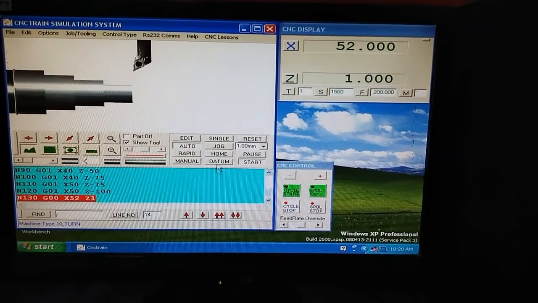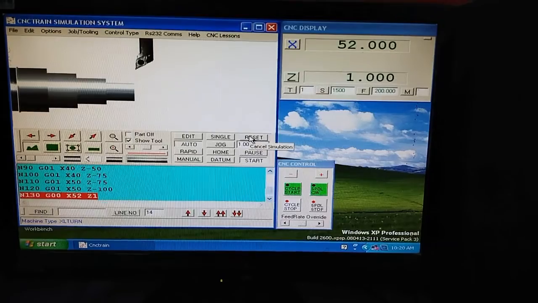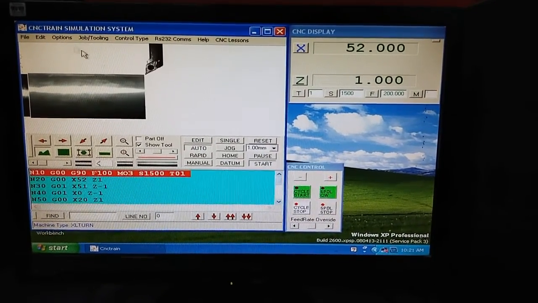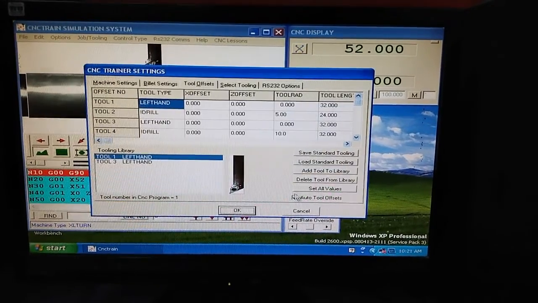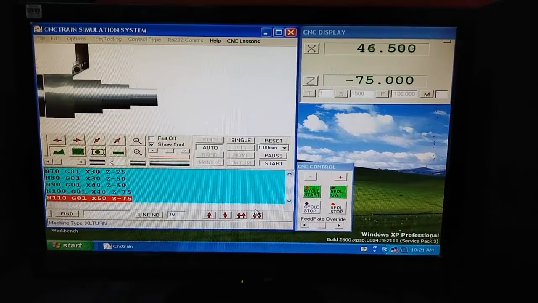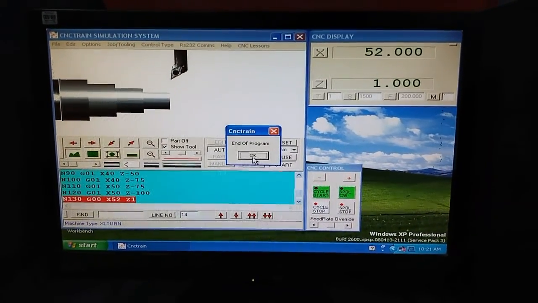If you want to restart, what we can do is make a reset, and then you have to make a new ballot, and then you can start once again. End of the program.